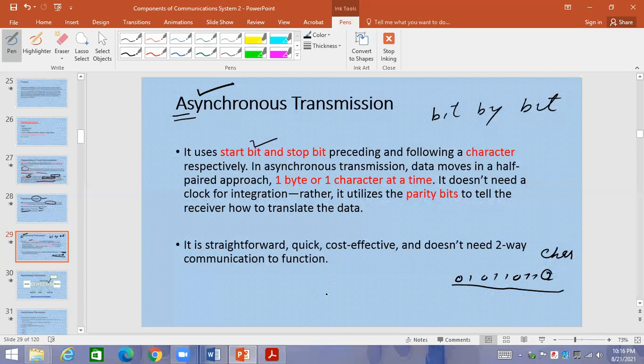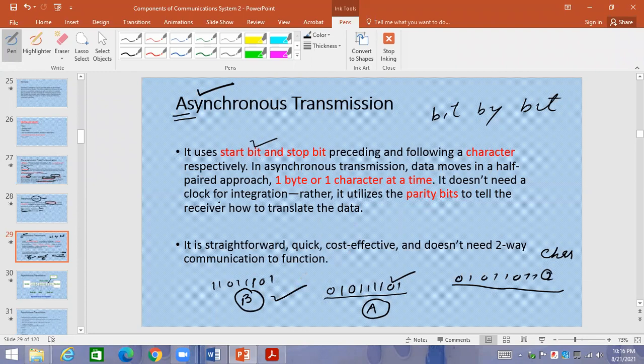Means, for example, if you're sending one character, these bits 1 0 1 0 1 1 1 0 1, these bits are going to make a complete character. Now this will become a character. For example, let's suppose it is A. Similarly, if it is 1 1 1 0 1 1 0 1, then it is going to construct B, character by character. So A will go in this format 0 1 1 1 0 1. B will go in this format 1 1 0 1 1 1 0 1. So all characters will go bit by bit.